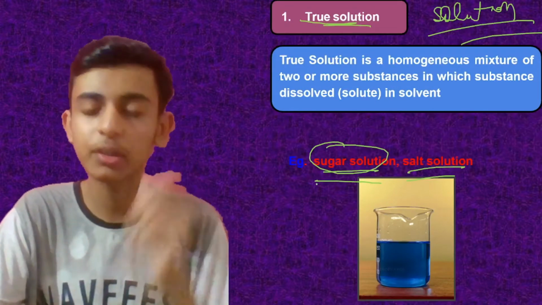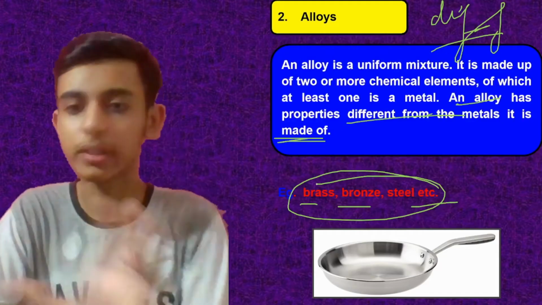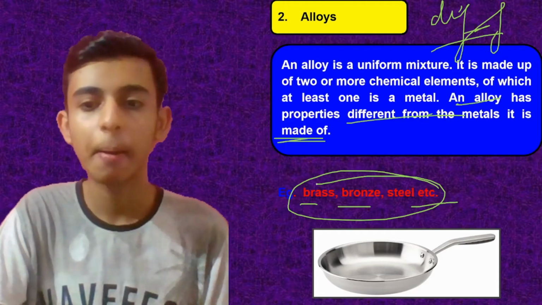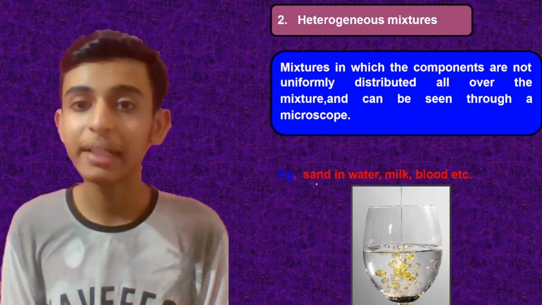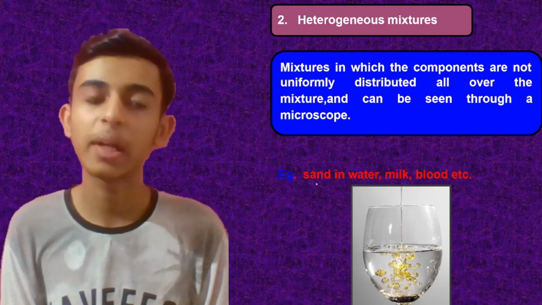True solution is also uniform, right? Along with that, alloy is also uniform. So both of them are pure, as you're able to see in the image, right? And you can even download the PDF from the description box. It will be provided to you.